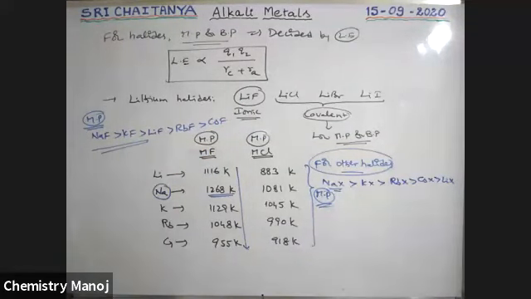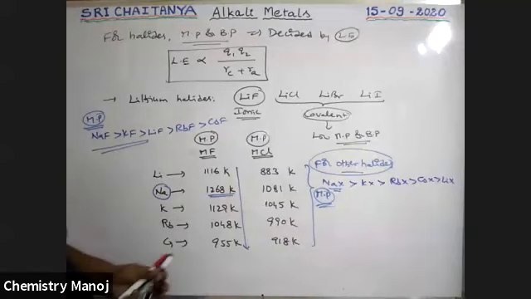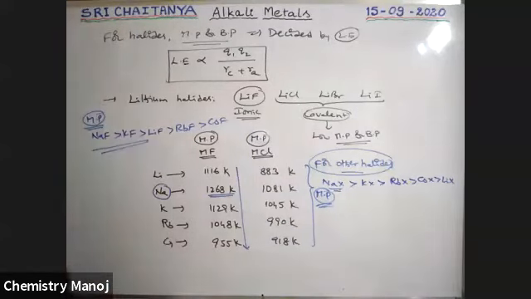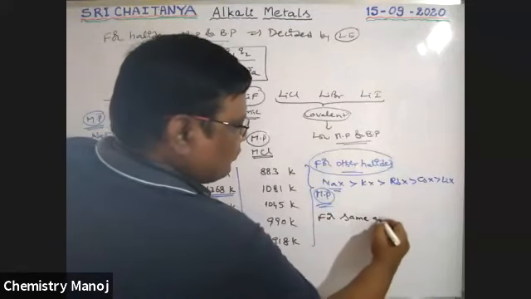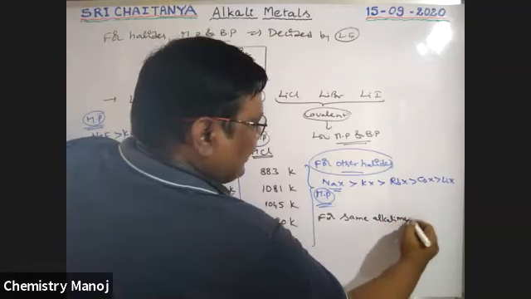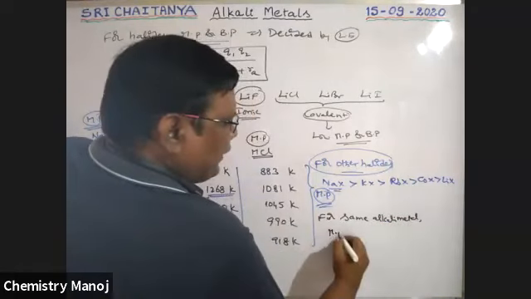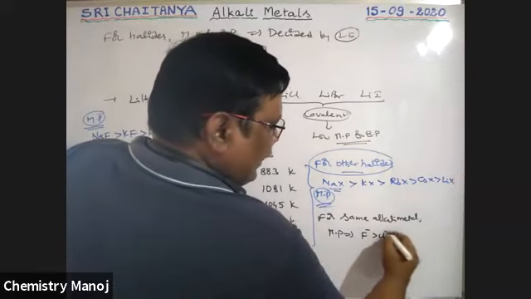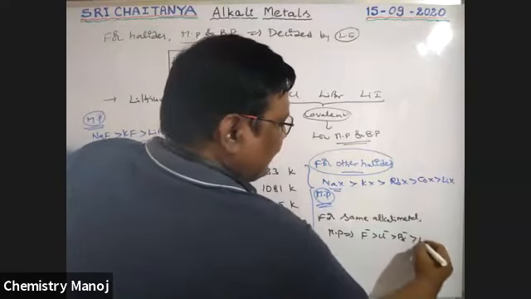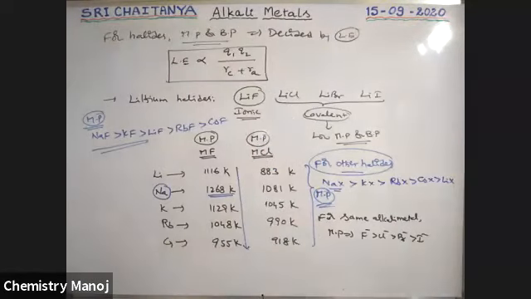Next, for the same alkali metal, the MP order is fluoride greater than chloride greater than bromide greater than iodide. The MP and BP order is fluoride greater than chloride greater than bromide greater than iodide for any halide.